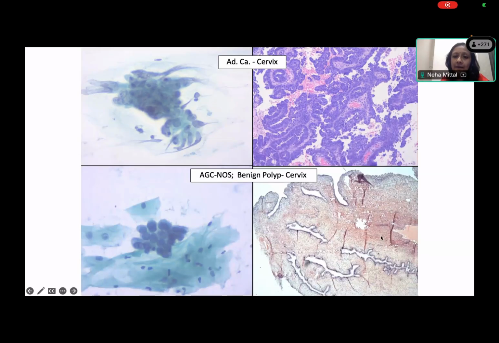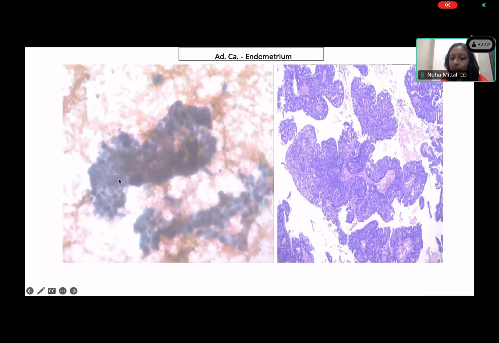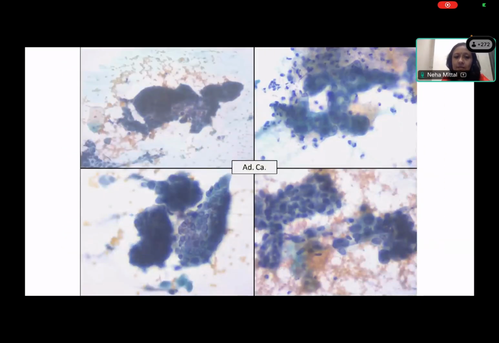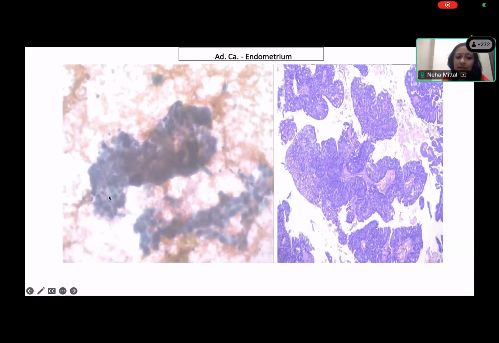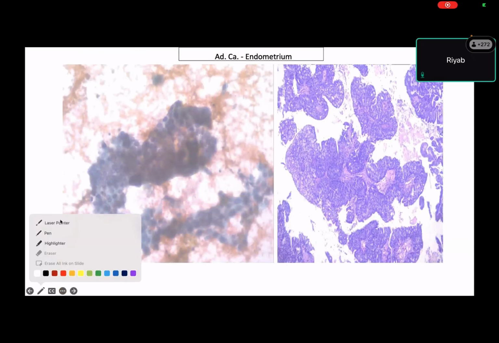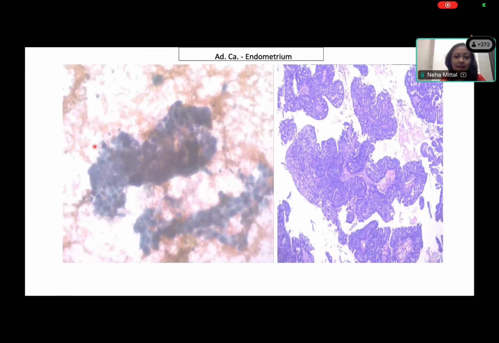And this, in the right upper hand side corner, is the biopsy, which shows an endocervical adenocarcinoma. This is just to show you the difference. If you look at the amount of cytoplasm in your endocervical clusters vis-a-vis this case, this one has more of a honeycomb kind of cluster. You see, you have cytoplasm and this. Look at this, almost like a honeycomb kind of cluster.